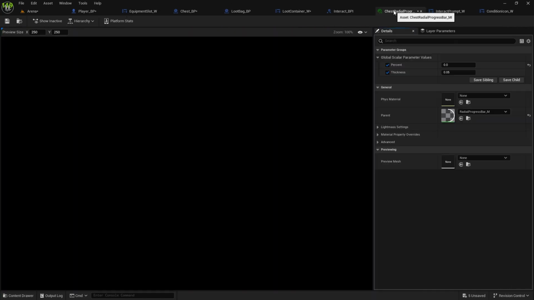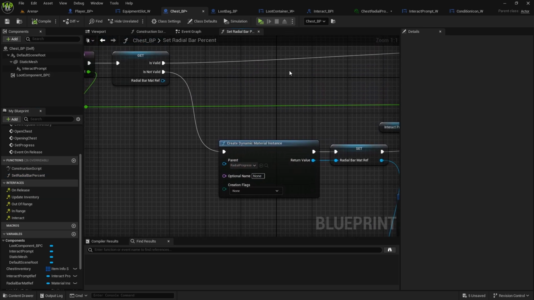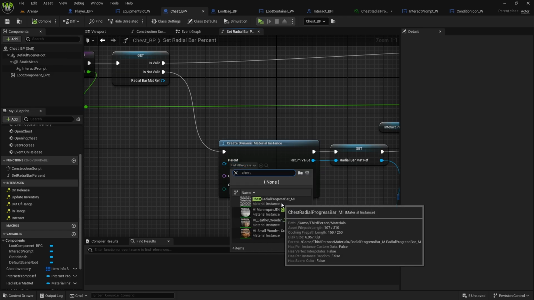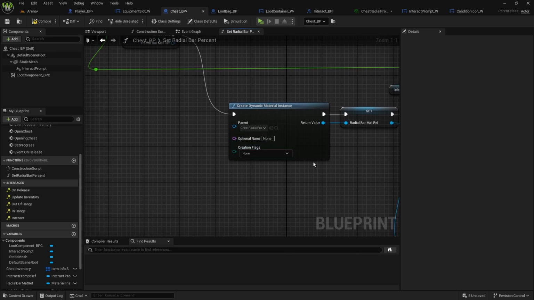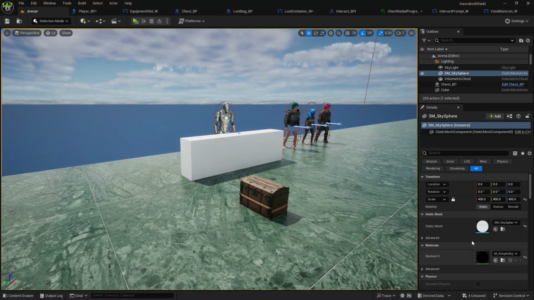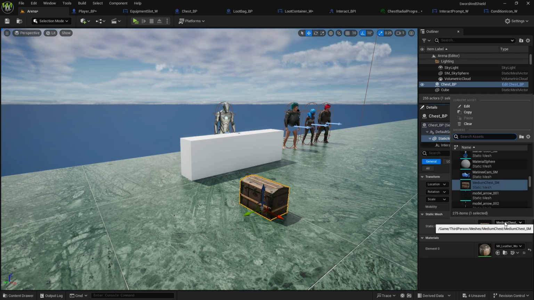There is one more thing I want to do, and that is the thickness of this progress bar. So I'm going to change it to 0.1. And also, I believe on a chest in this function, yeah, we have just copied it over. So in the set radial bar %, change this to chest radial progress bar. Otherwise, it will just be the same one we're using for buffs. Compile and save. And now also to change the mesh, we could have set it up here directly, but all you have to do is just select this one, select the static mesh, and here you would change it to small chest, for example.